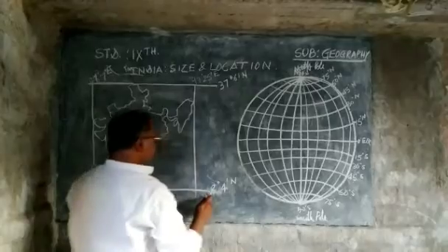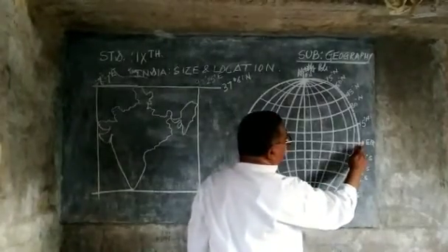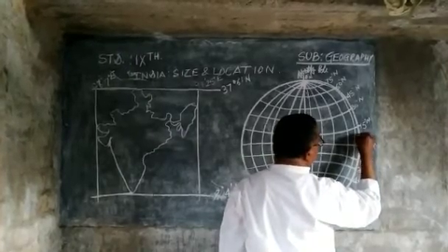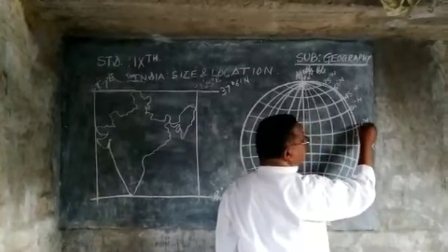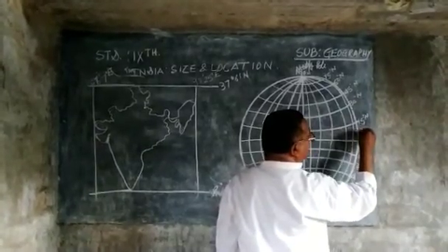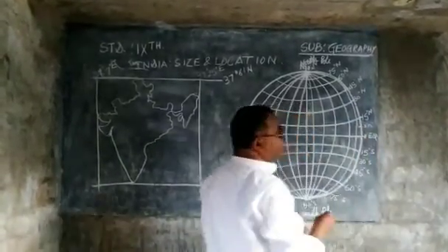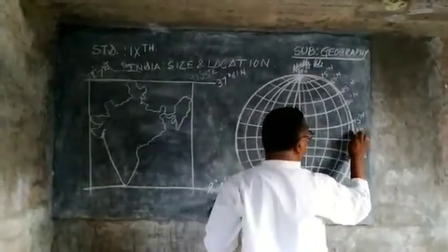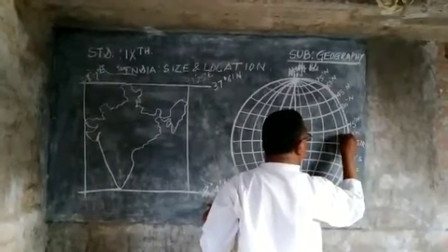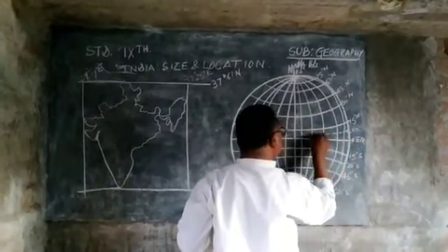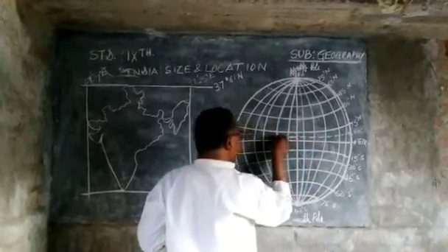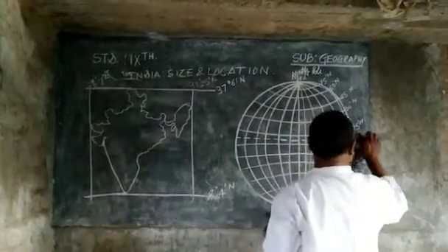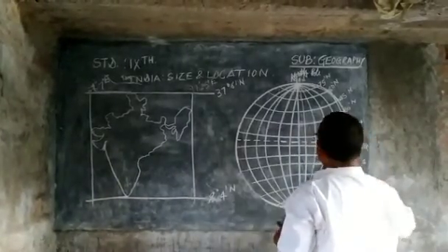Then 8 degree 4 minutes: this is 0 degree, this is 15 degree. Half of 15 degree is 7 degree 30 minutes, which means 7.5 degree, and 8 degree is above that. So 8 degree 4 minutes is above this line. This is the line of 8 degree 4 minutes.